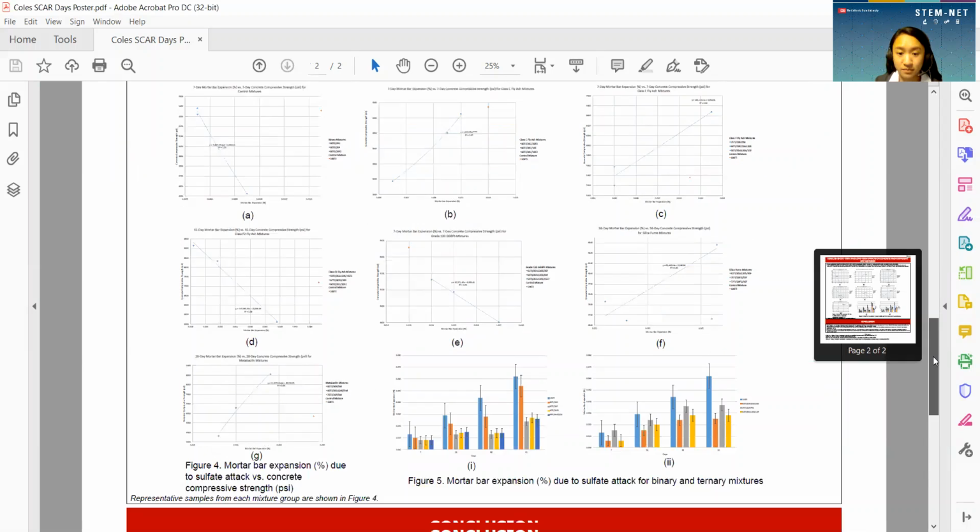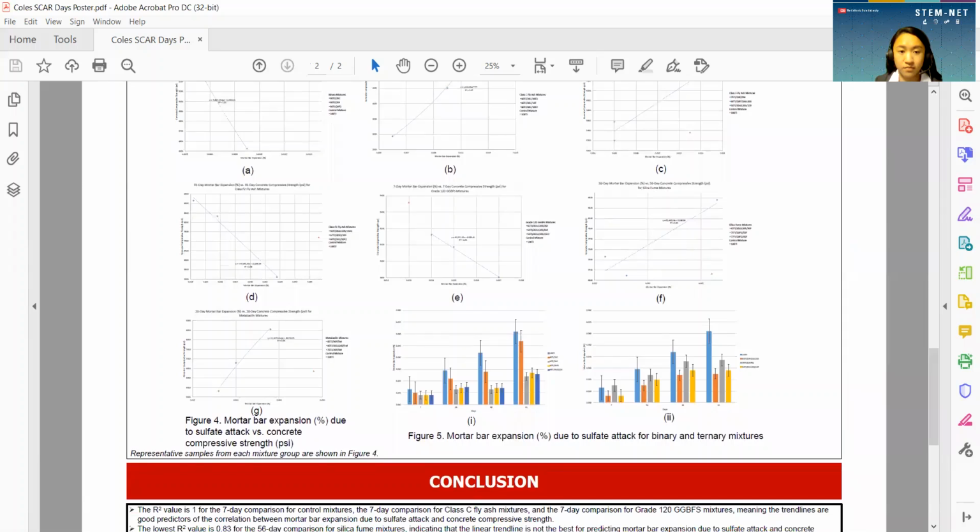Additionally, I plotted bar graphs to compare the mortar bar expansion measurements for binary and ternary mixtures. In Figure 5, we can see that the light blue bars are the tallest, indicating that their length changes were the highest. This makes sense because those bars represent the 100% type 1 cement mixtures or the control mixtures.